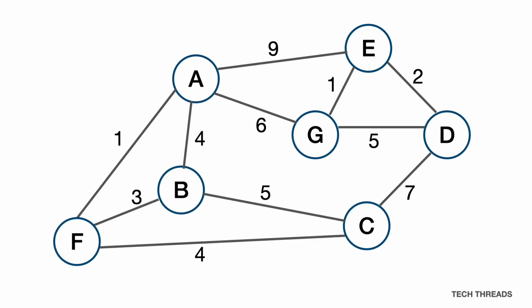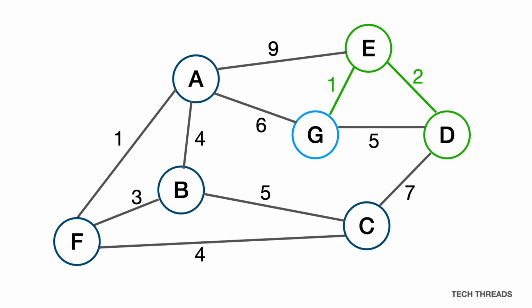We begin by picking our starting node. It makes no difference which you pick. We'll start at node D. Following the greedy rule, we choose the smallest weighted edge that connects D to an unvisited node. In this case, this is the edge between D and E, so we add this edge and node to the tree. Now we have two visited nodes, D and E, so we pick the smallest weighted edge connected to either of these to add to the tree. This is the edge with a weight of 1, connecting E and G, so we add this edge and the node G to the tree.